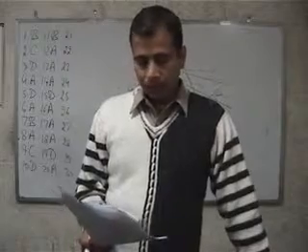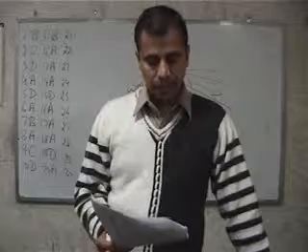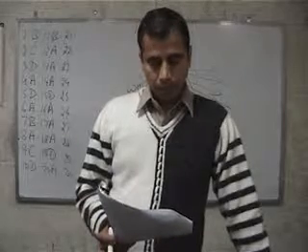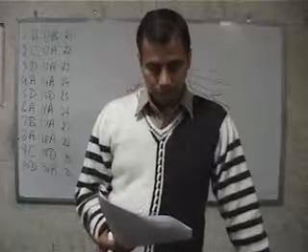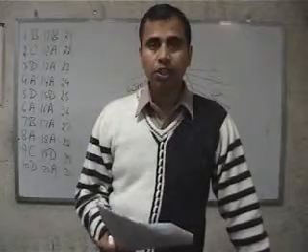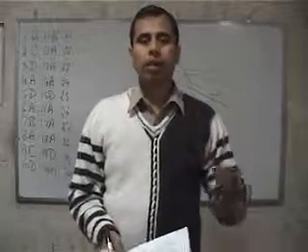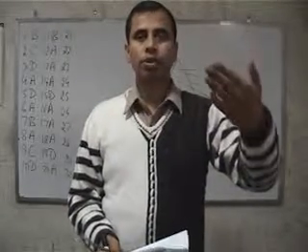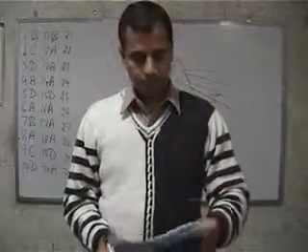Then question number 21. A concave mirror has a focal length of 25 centimeters. At which of the following distances should a person hold his face from this concave mirror so that it may act as a shaving mirror? Now, for a shaving mirror, our requirement is that the mirror should show us an image which is erect. That is the first condition.